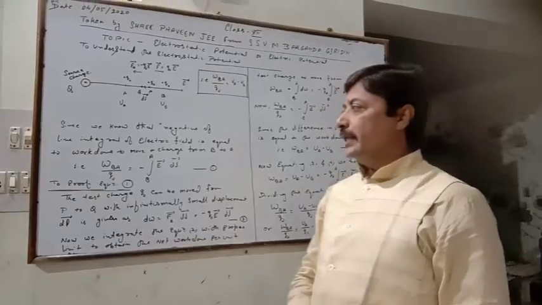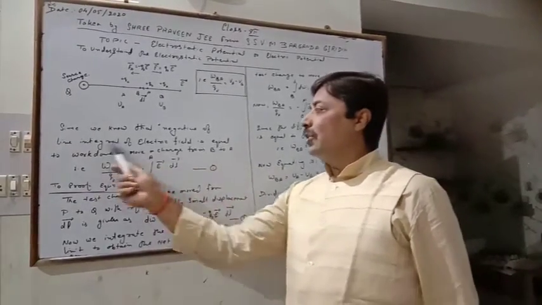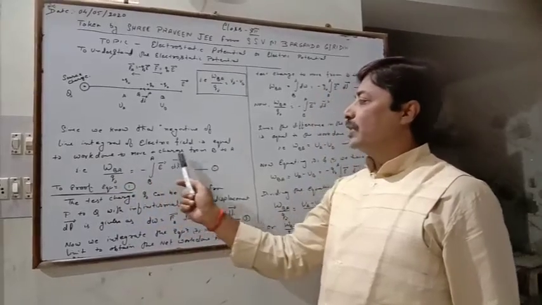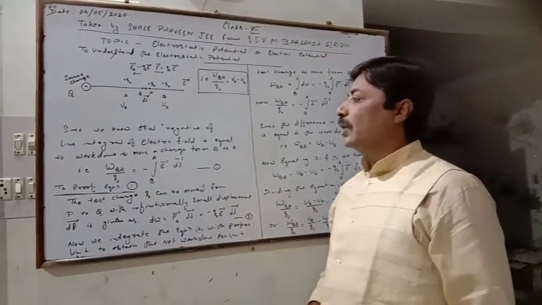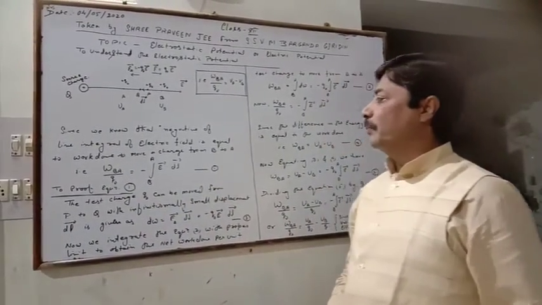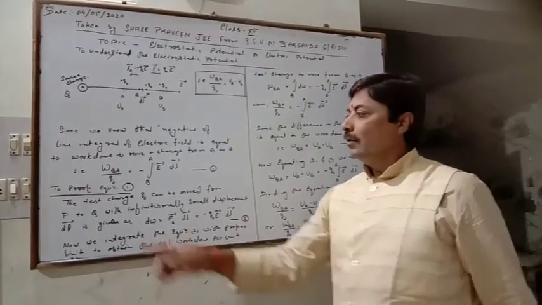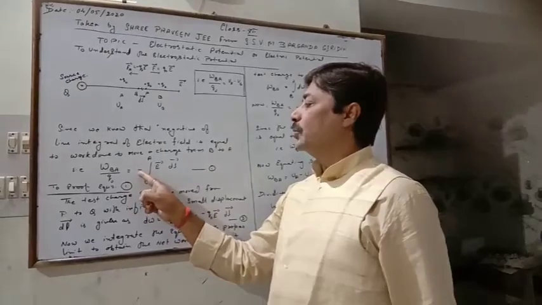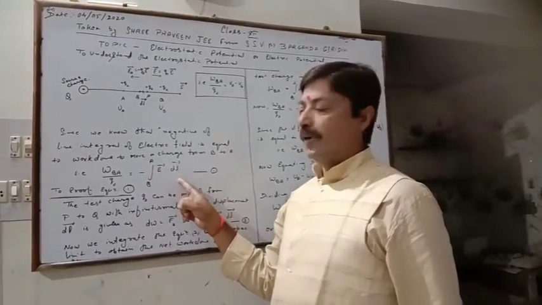Now we know that the negative of the line integral of the electric field is the work done to move a charge from B to A. That is, work done W_AB by Q naught is equal to the negative of the line integral of the electric field.